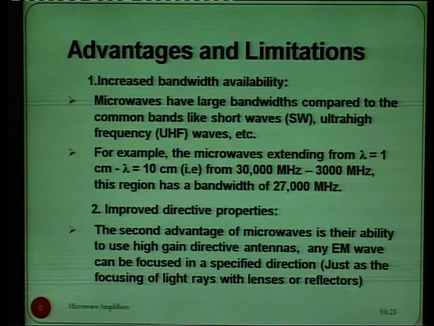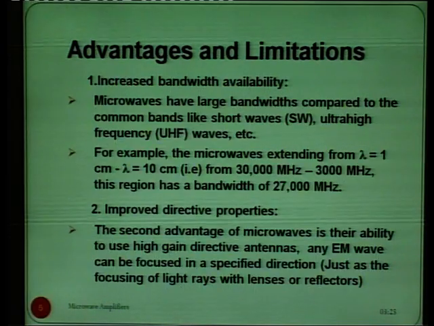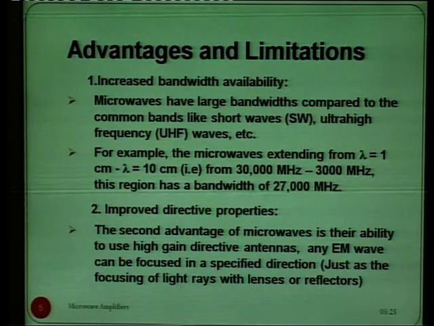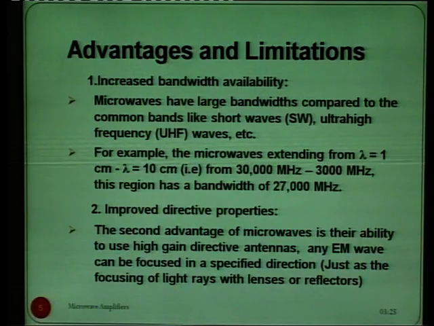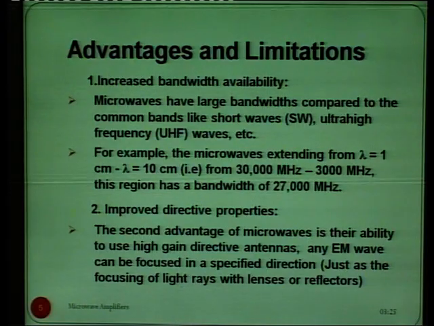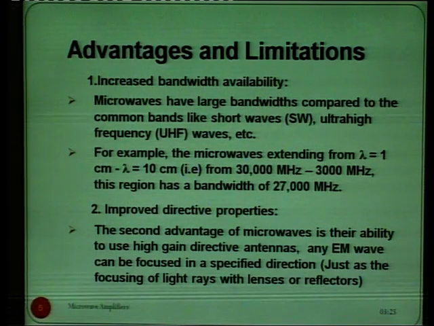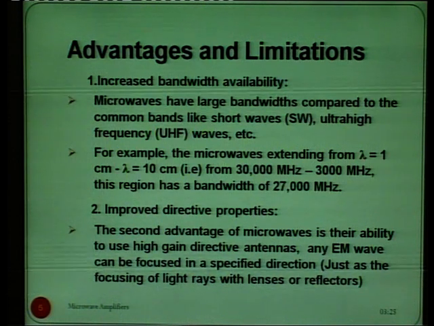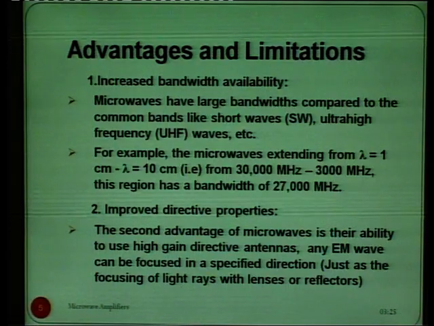The second advantage of microwaves is their ability to use high gain directive antennas. Any EM wave, electromagnetic wave, can be focused in a specified direction. Means improved directive properties is related with the use of directional antenna. Means with microwaves we can use directional antenna, and by using the directional antenna we have directive properties, we have higher gain.